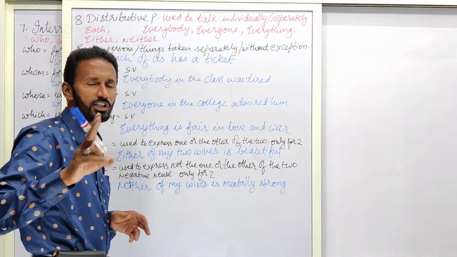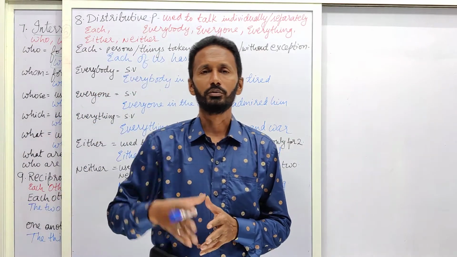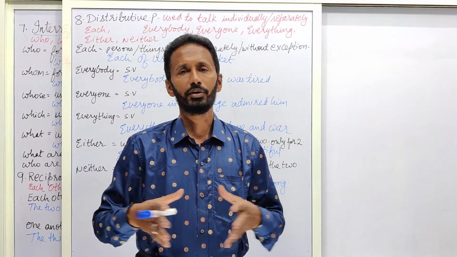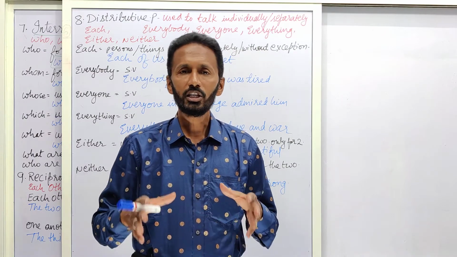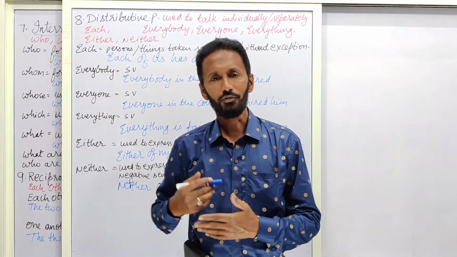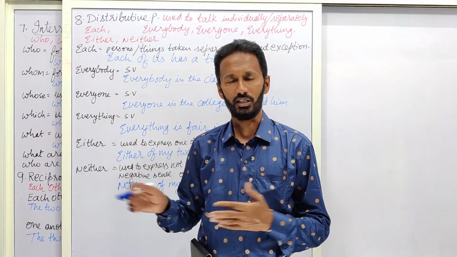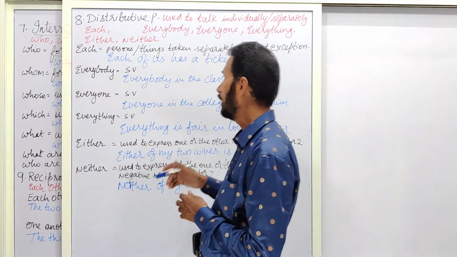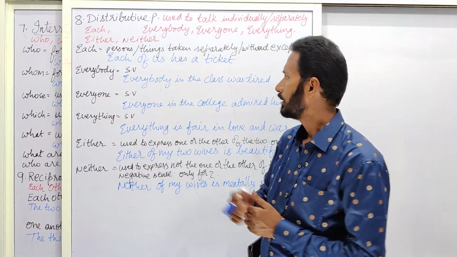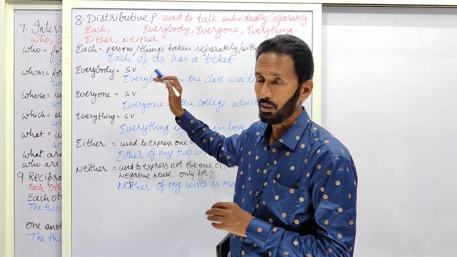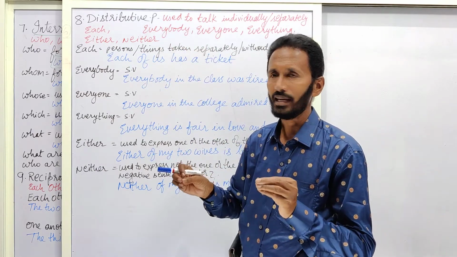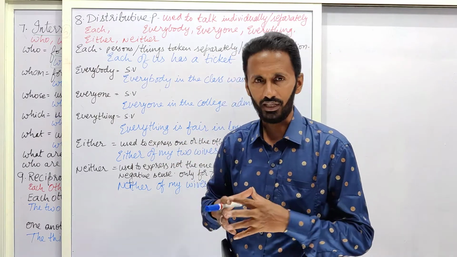For example, each of you must come in school uniform tomorrow, because tomorrow is Independence Day or tomorrow is Republic Day. So each of you, each of us has a ticket, each of us has a berth. B-E-R-T-H, berth means seat. So each is used for both persons and things. One thing basically you have to remember is that all of them are used to talk individually, or taken and mentioned separately.